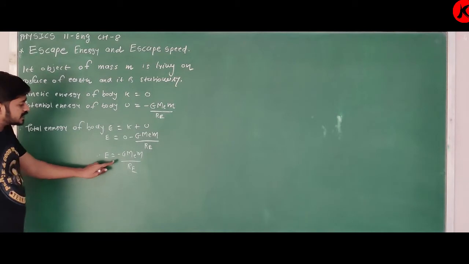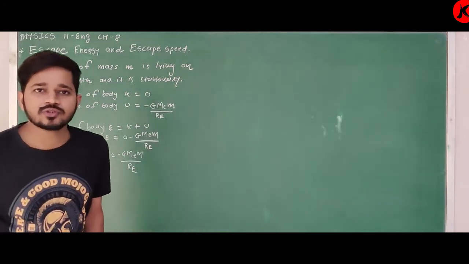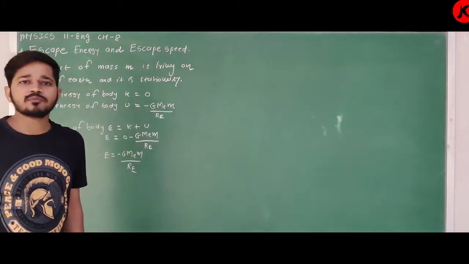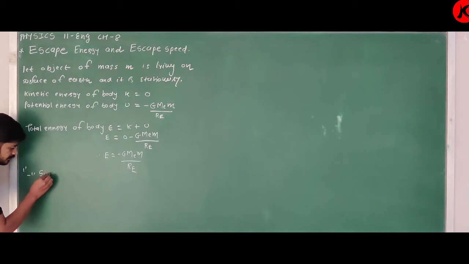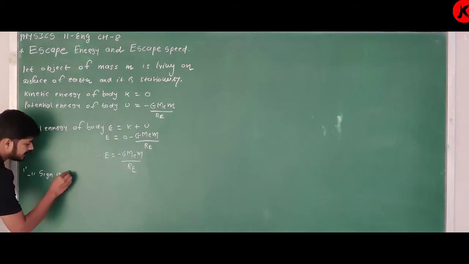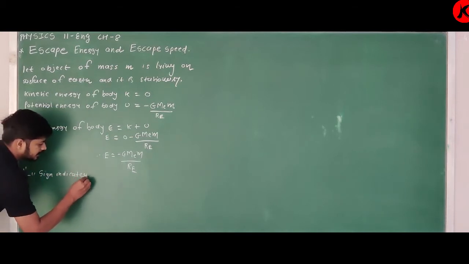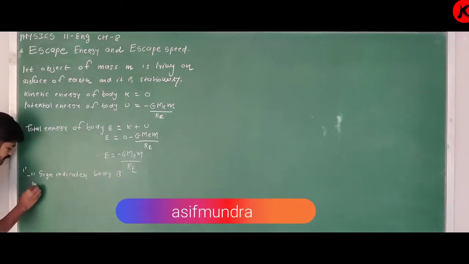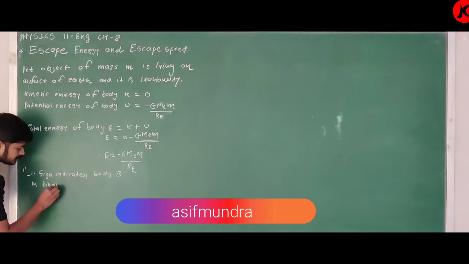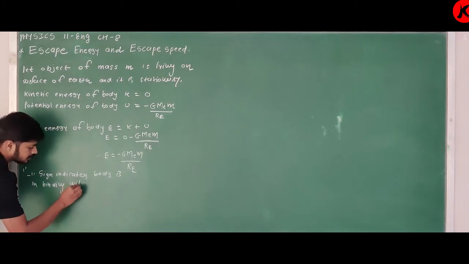See, this total energy is negative. This total energy is negative, means the object is in binding with Earth. The negative sign indicates the body is in binding with Earth.